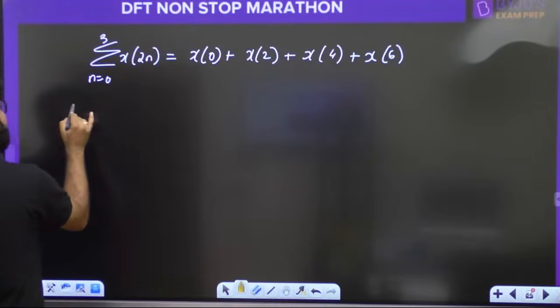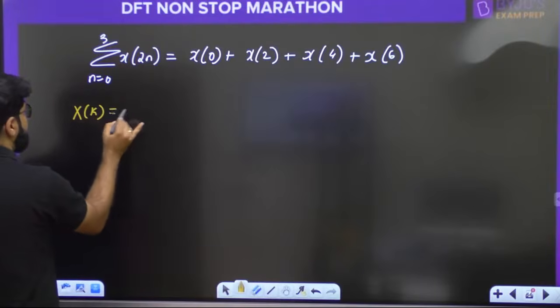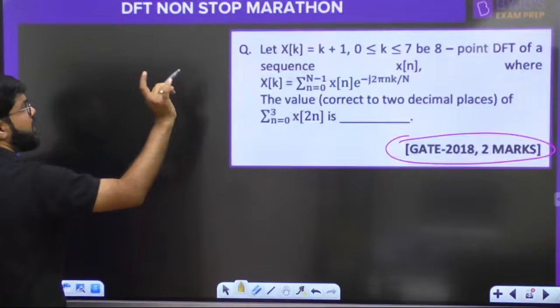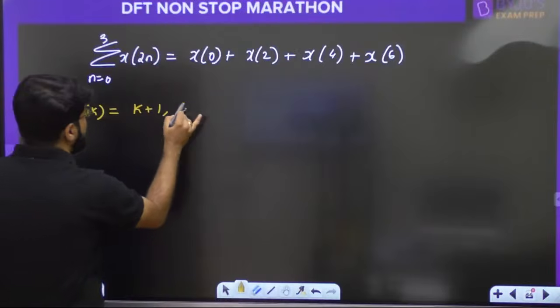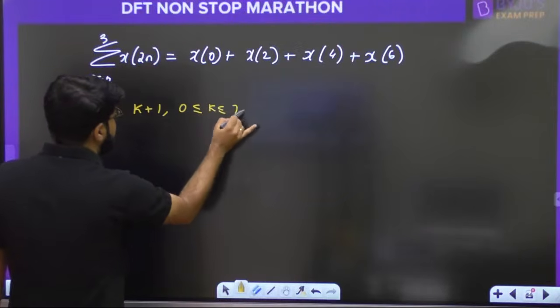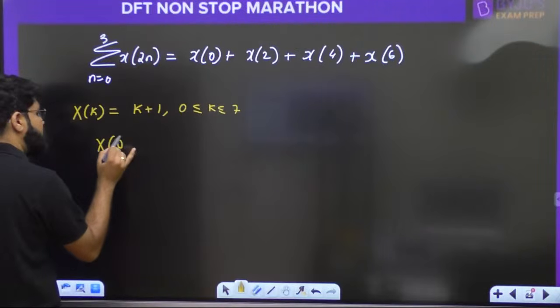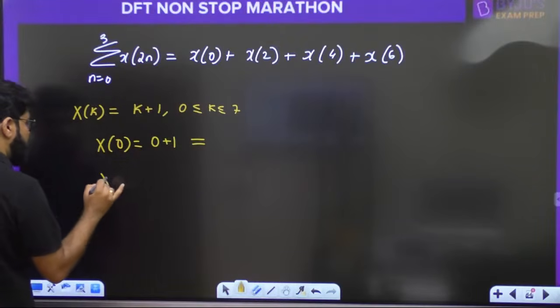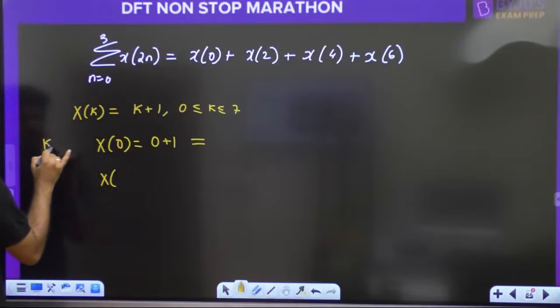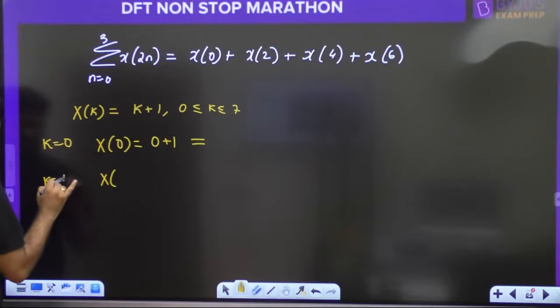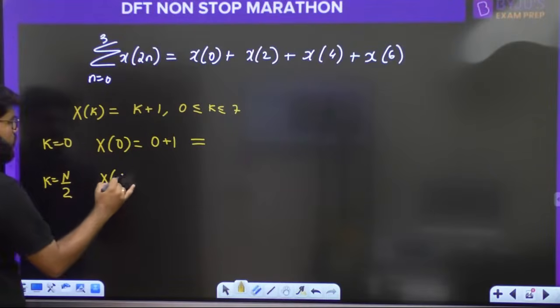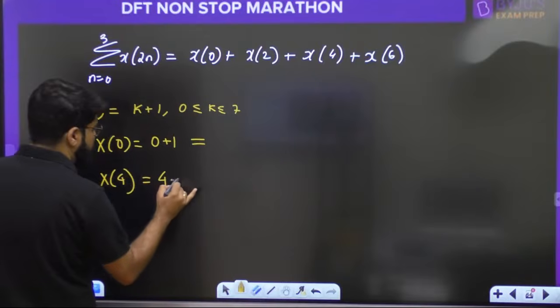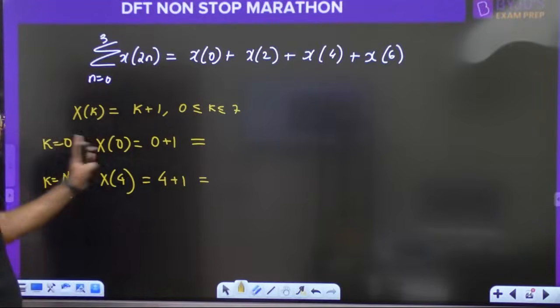देखो, what is Xk? Xk is given to me as k plus 1. ये देखो ना, DFT is given to me, k plus 1 for 0 less than or equal to k less than or equal to 7. So what is X of 0 guys? X of 0 should be 0 plus 1, but X of 0 का property कितना होता है? And then use the central ordinate, k equal to 0, and then go for the central ordinate N by 2. N by 2 means 4. So X of 4 will be 4 plus 1. Right. Now what is x0?